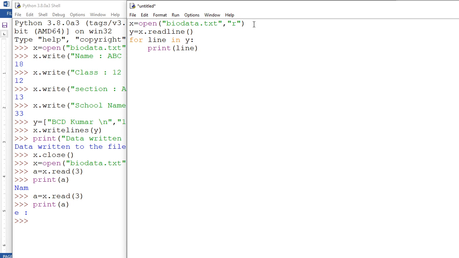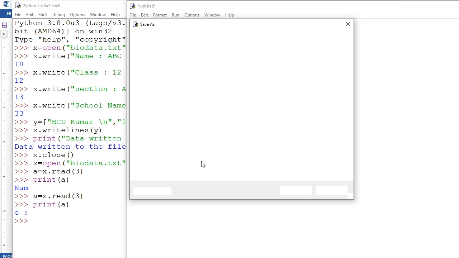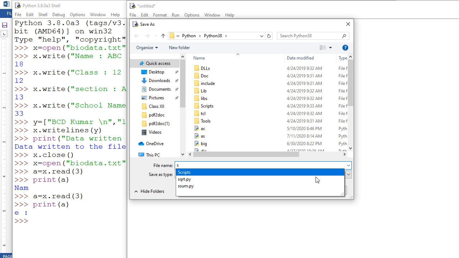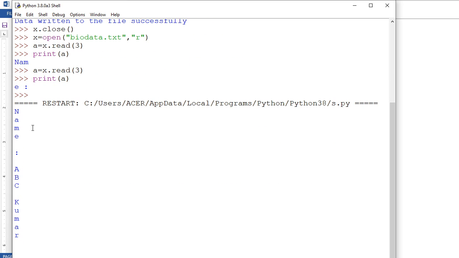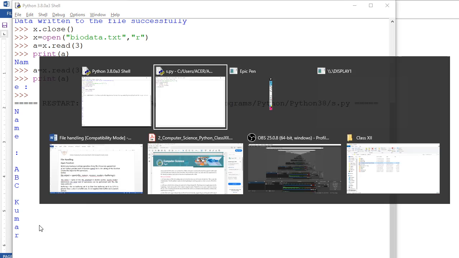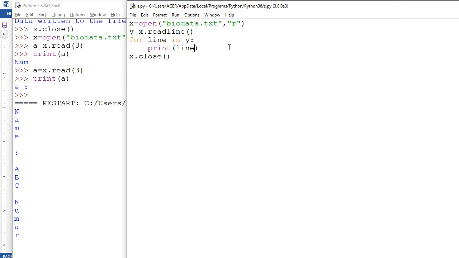line. Okay, then I need to have a close, x dot close. Okay, let me run this and see. I am going to save this one. Here you see, first is name, then ABC Kumar. Why is it coming like this? I had not given a comma here, end is equal to, because every time it is going to a new line. End is equal to, I am going to give a double quote here.